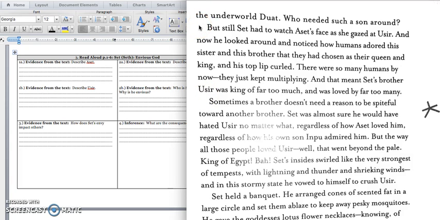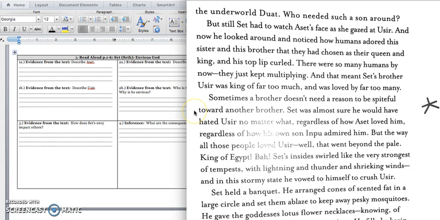It says, but still Set had to watch Aset's face as she gazed at Usher. And now he looked around and noticed how humans adored his sister and his brother, and that they had chosen them as their queen and king, and his top lip curled. There were so many humans by now. They just kept multiplying, and that kept Set's brother Usher as king of far too much and loved by far too many.